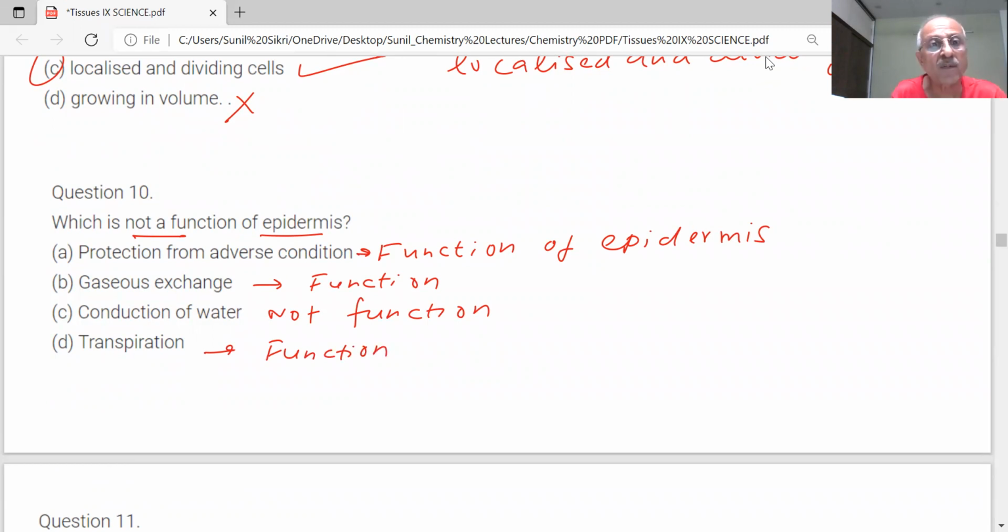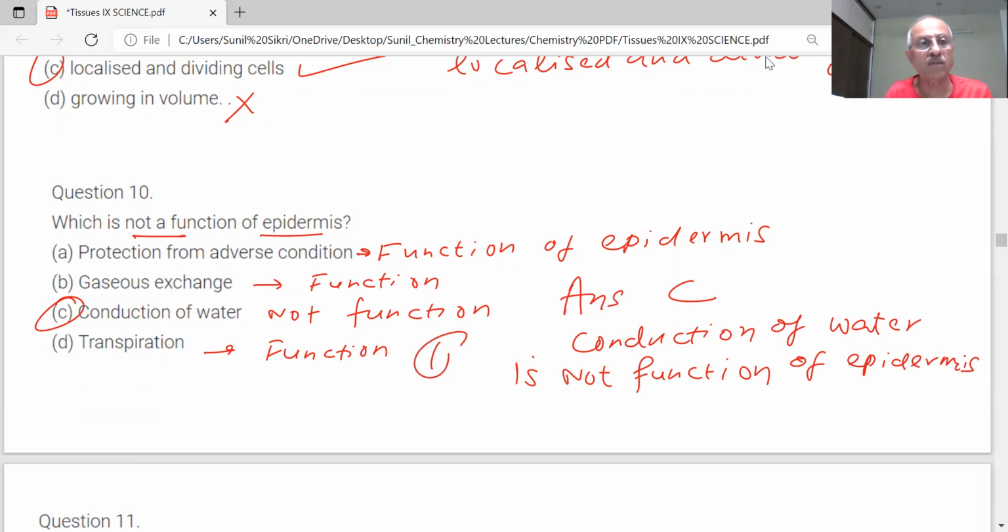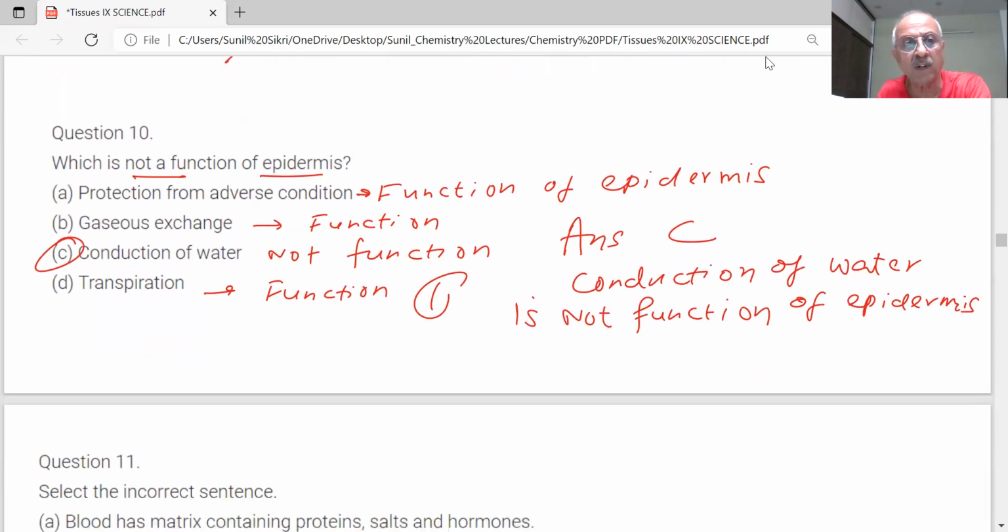What is the correct answer? Option C. Conduction of water is not a function of epidermis. We have to give a revision of this chapter, important topics for the coming examination, so students should be careful.